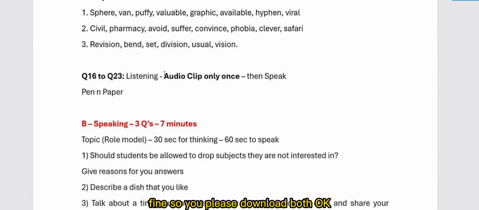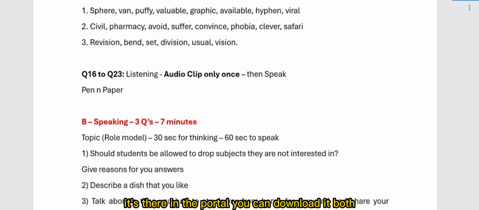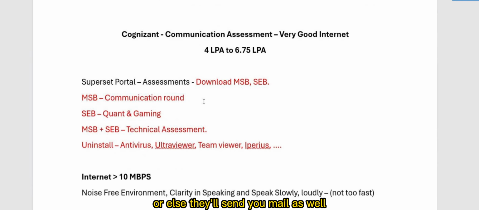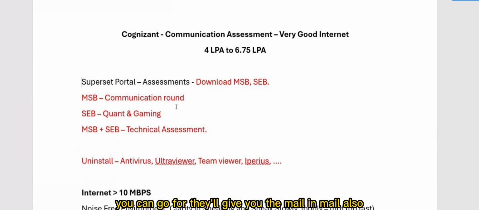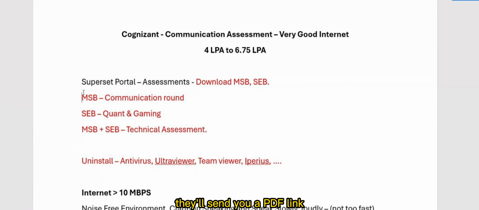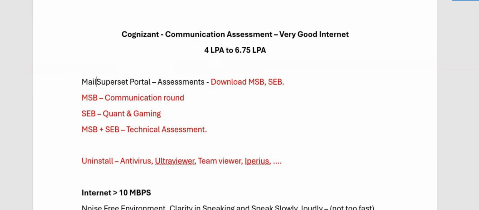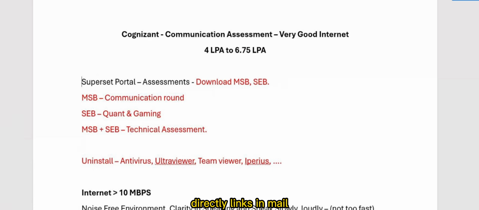Fine. So please download both. It's there in the portal, you can download both. And how to download SCB? Or else they'll send you a mail as well. One way of downloading is the Superset portal. The other way is the mail, where they'll give you the link to download MSB. For SCB, they'll send you a PDF link, and in that PDF there is again an SCB link you have to download. So there are 2 ways: one is the Superset portal, the other is links directly in mail.